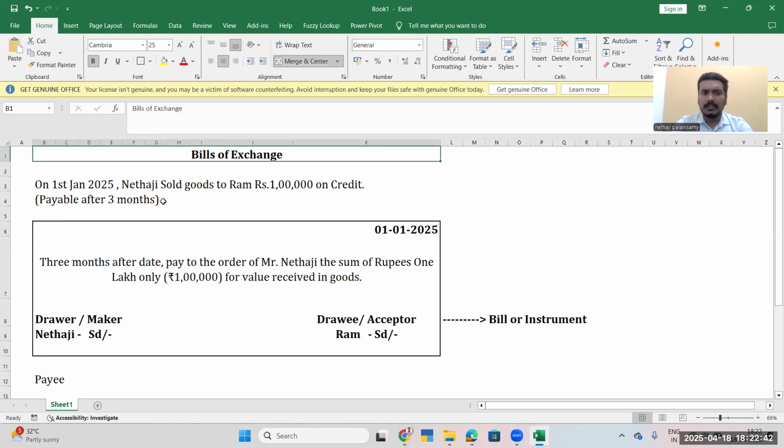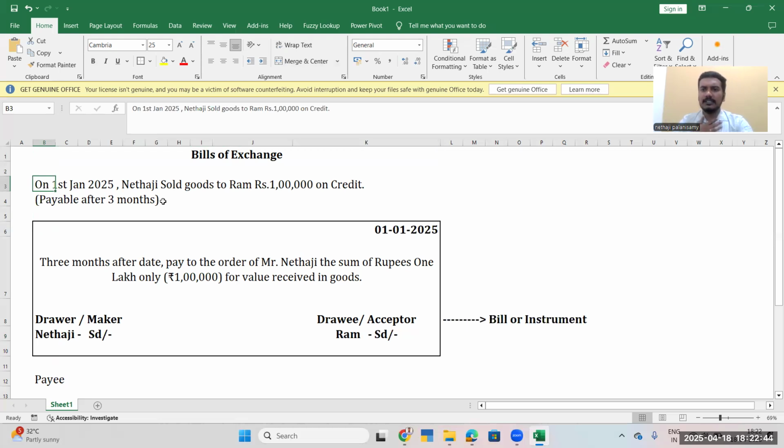Okay. So recollecting everything, we sold the goods to Mr. Ram of rupees 1 lakh on credit. When we go and ask Ram, can you pay me today itself or tomorrow? He said, sorry, I don't have money as of now. I can pay you only after 3 months. In this scenario, we asked Ram, okay, if you are not able to pay now, I can give you on credit. And I want you to get the bill signed. I want you to sign a paper stating that you will pay me after 3 months, the agreed period.